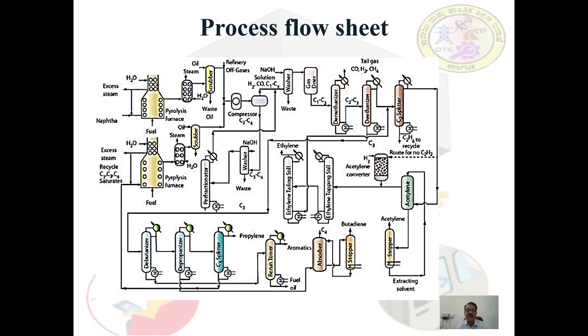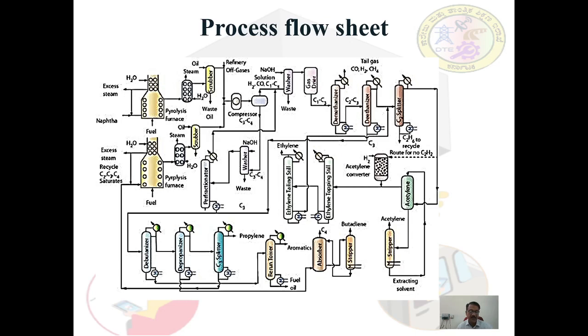Here it is scrubbed with oil to separate the carbon and other things, and then it is mixed with refinery off gases, compressed, and fed to a compressor where C3 to C4 hydrocarbons are formed.